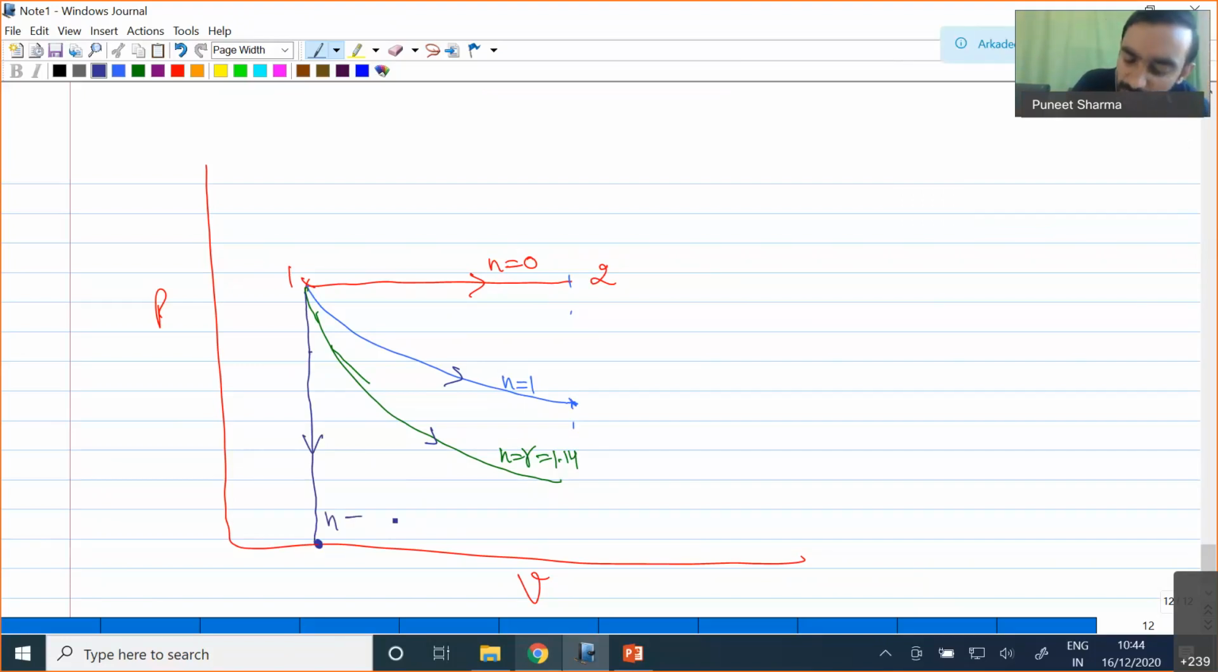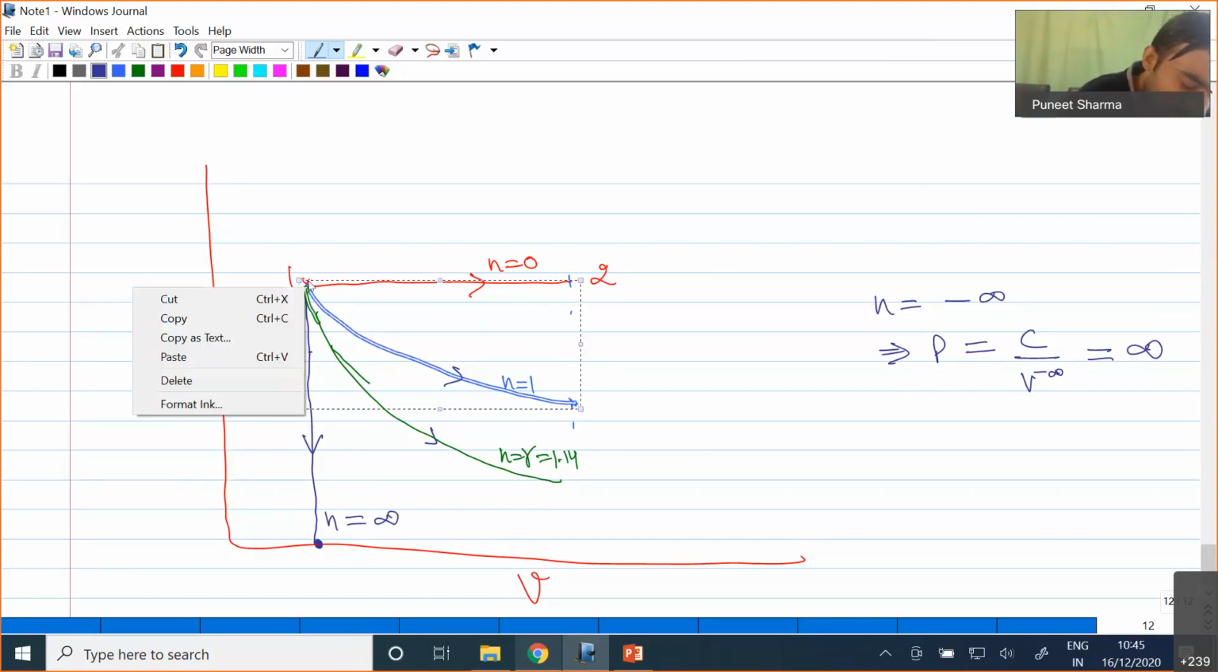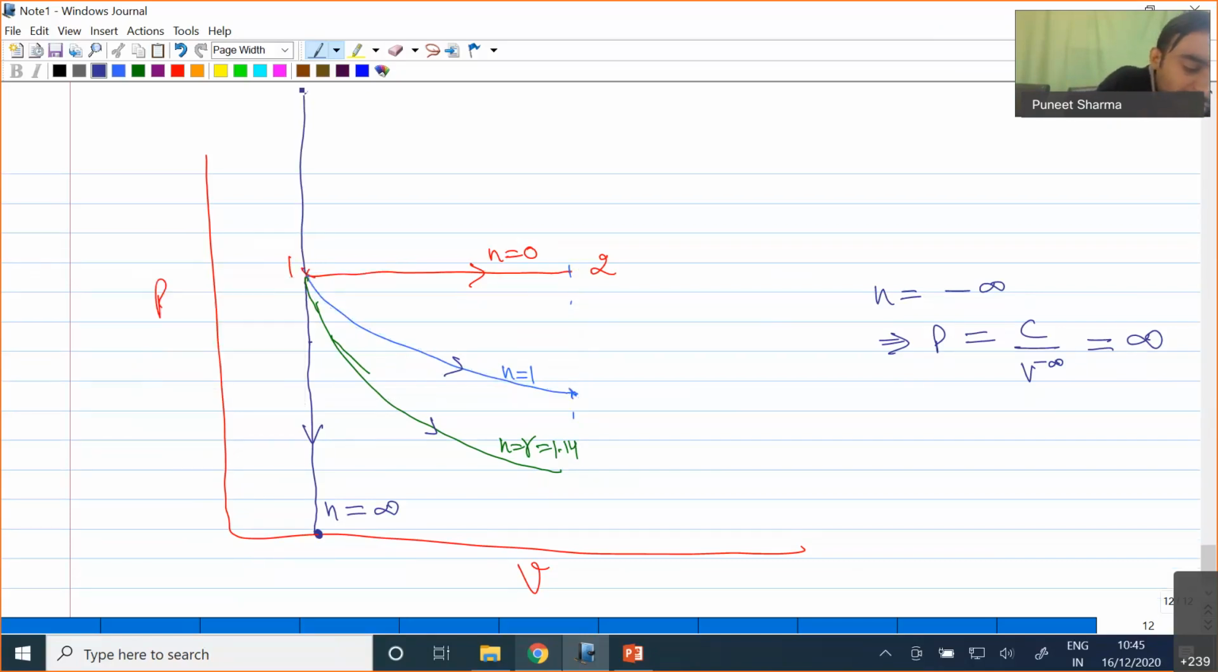Now what if n is equal to minus infinity? In that case we will be having P as C divided by V power minus infinity, and V power minus infinity will be equal to infinity, so this whole term will be infinity. So it means we may have another situation where we have infinite pressure. When we have infinite pressure, our line will be moving in the upward direction. So this will be my line corresponding to n equal to minus infinity.